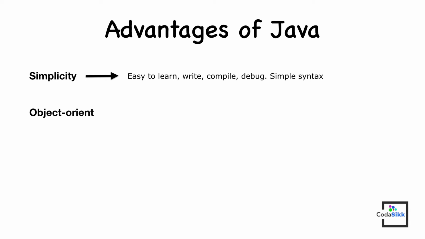Java is object-oriented, so it has all the features of object-oriented programming like modularity and code reusability. Also, the code is easy to maintain, modify, and debug. The program structure is very straightforward.